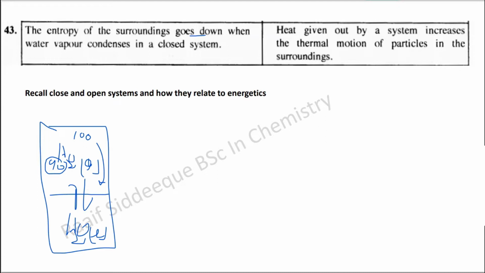You can quickly use the chat box to answer my question. What do you think about the random nature? When water condenses, so the number of molecules goes from 100 to 90, what is happening to the randomness of the molecules in the vapor phase now? Is it increased or decreased? What do you tell?